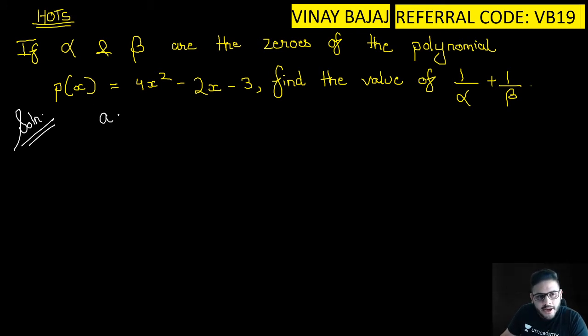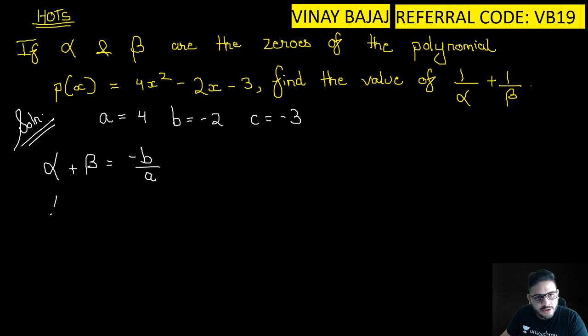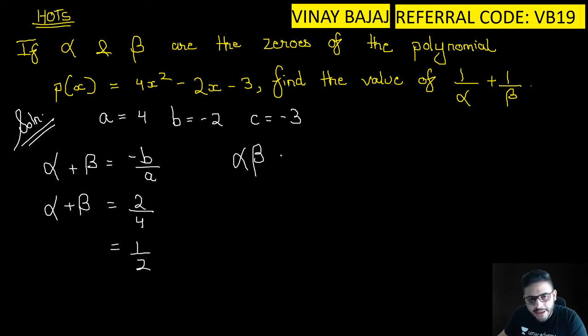Now a is equal to 4, b is equal to minus 2, c is equal to minus 3. We know that alpha plus beta is equal to minus b upon a. So alpha plus beta is equal to 2 upon 4, which is nothing but 1 upon 2. And we know that alpha beta is equal to c upon a. So we will get alpha beta is equal to minus 3 by 4.